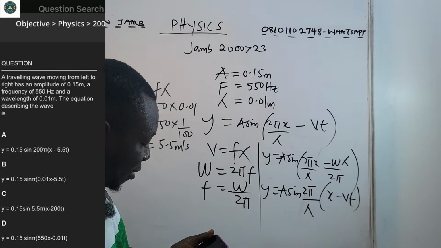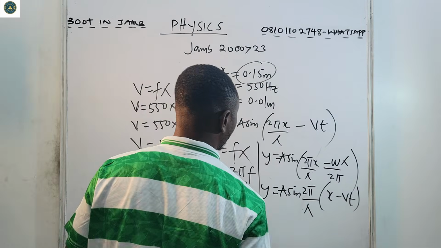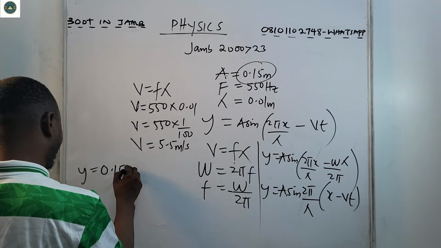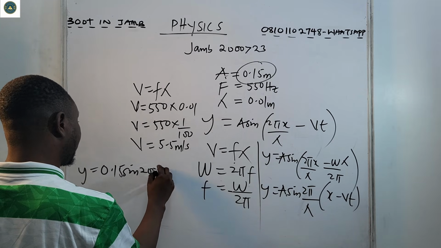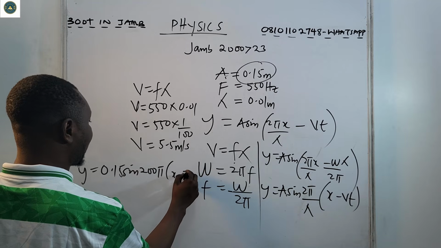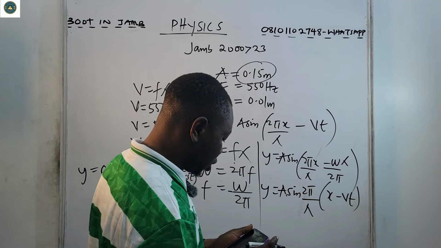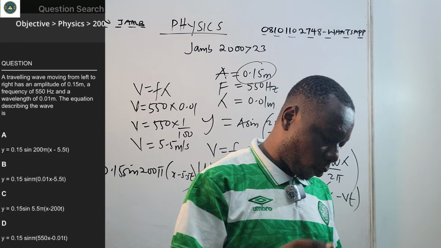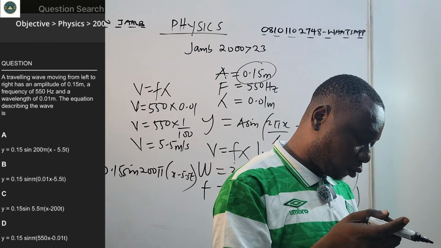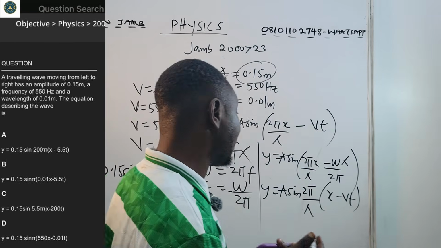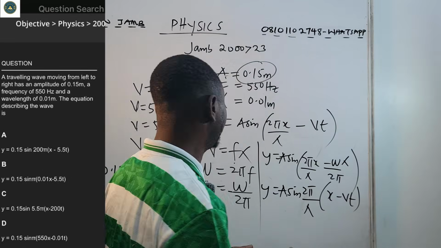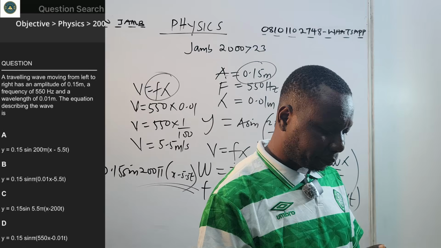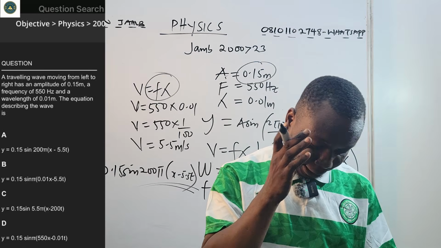So if velocity is 5.5 meters per second, and this is the amplitude, definitely we can say that y equals 0.15 sine 200 pi into x minus 5.5t. So the correct answer there is A. It's only A that can work over there. So we have 0.15 sine 200 pi x minus 5.5. So the correct answer is A. Just know that velocity is f lambda. So let's move ahead.